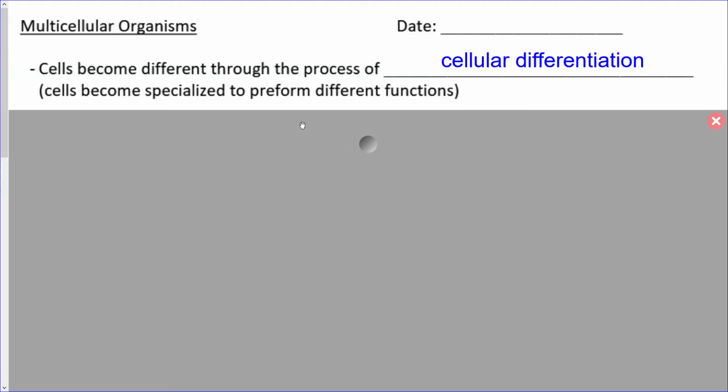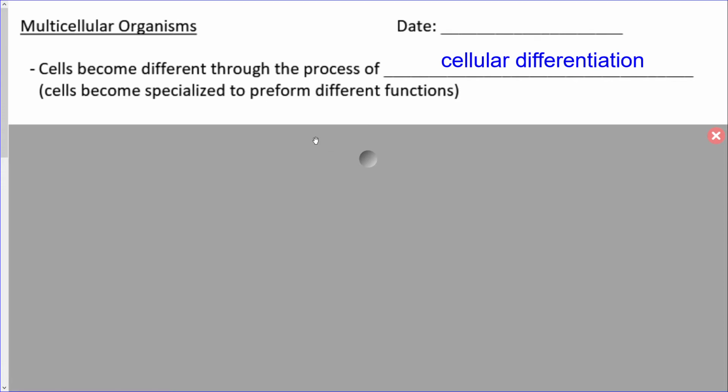So multicellular organisms have cells that become different through a process of cellular differentiation, which means the cells become specialized to perform different functions. So they perform something very specific. Remember, in a single-celled organism, that one cell has to perform all the functions for the organism. In multicellular organisms, we are bigger, we have more things that we do, and so our cells need to be very specialized to help us do that.